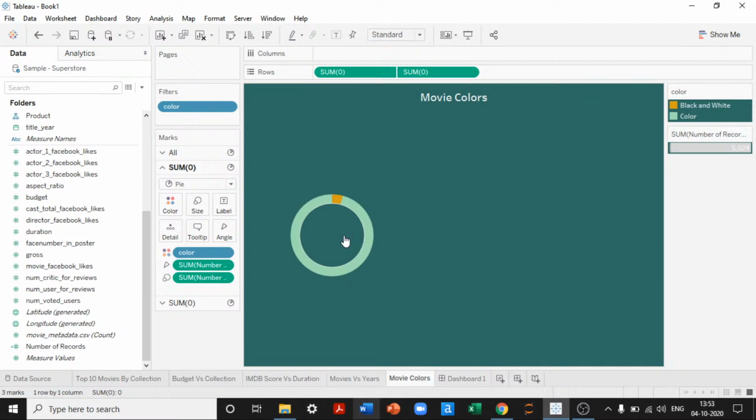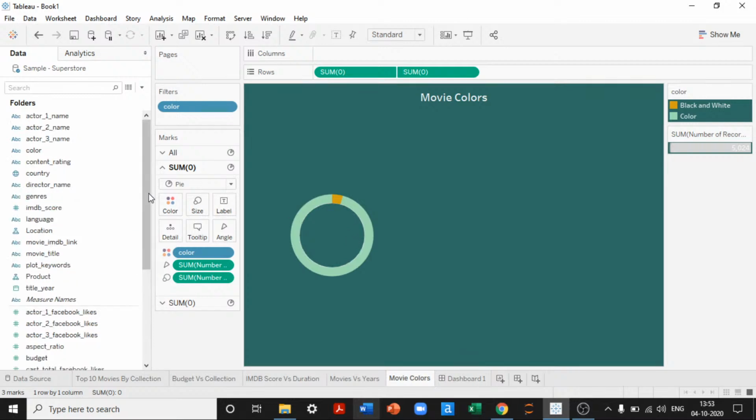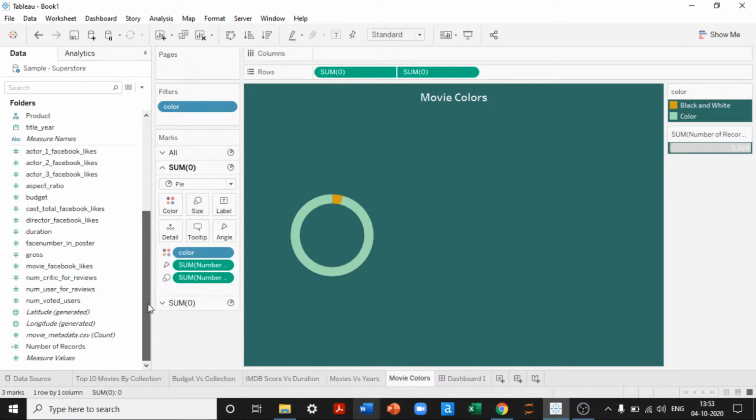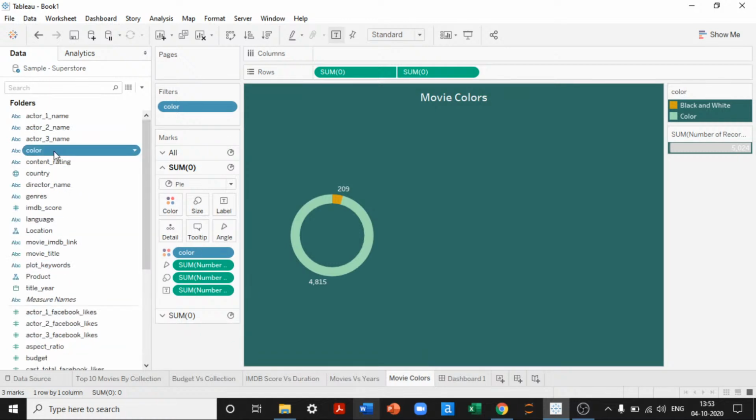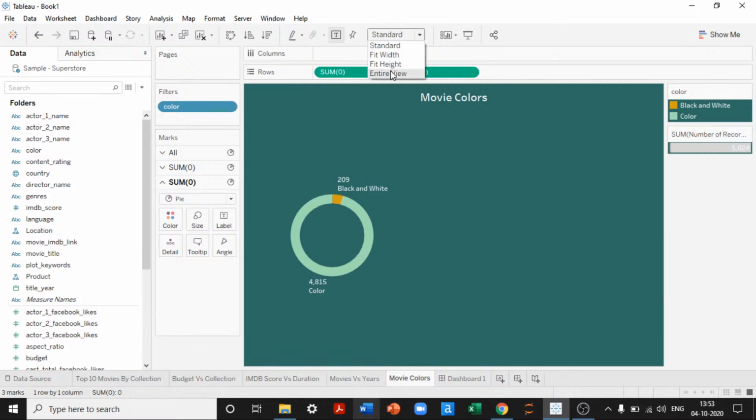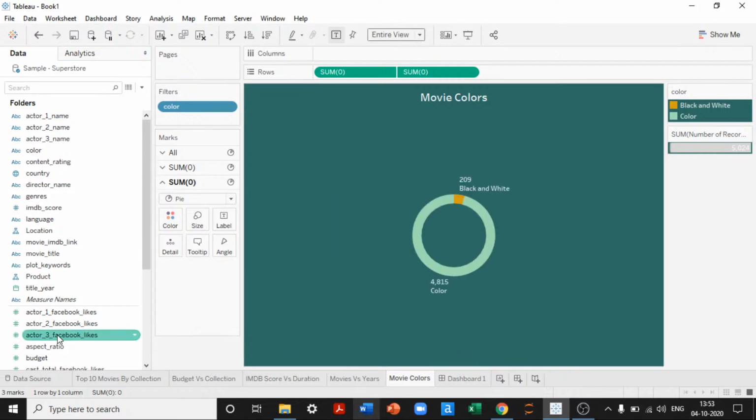Okay, we have all this information where the black and white movies are here and the color movies are here, so we can add more information in this case. Number of records, in this case 200 in this, and then we do not know what this green is and what this orange is, so it will tell you how many black and white movies are made and how many color movies are made. So we can add more information by formatting this nice and clean.